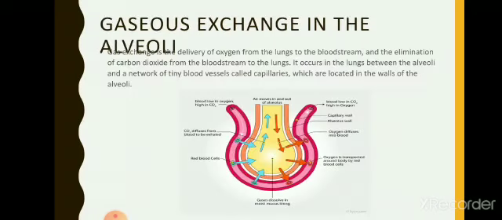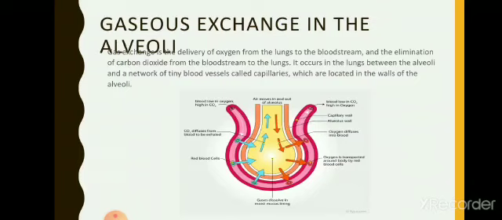Then we are going to talk about gaseous exchange in the alveoli. The oxygen diffuses, as I have told you. It passes through the blood vessels, and we have all seen that the cell has a cell membrane, which is permeable and allows particles to move in and out. In the same way, the oxygen diffuses into the blood vessels surrounding the alveoli, and it has to be transported to all the parts of the body.